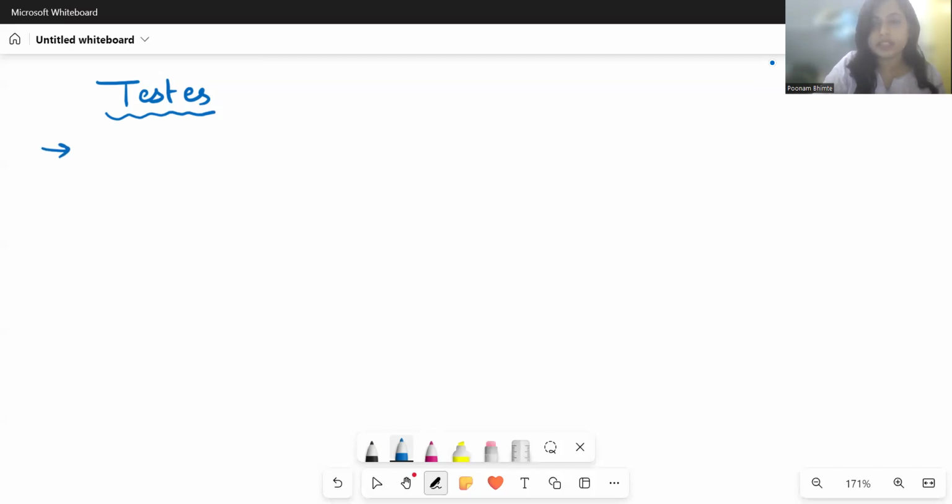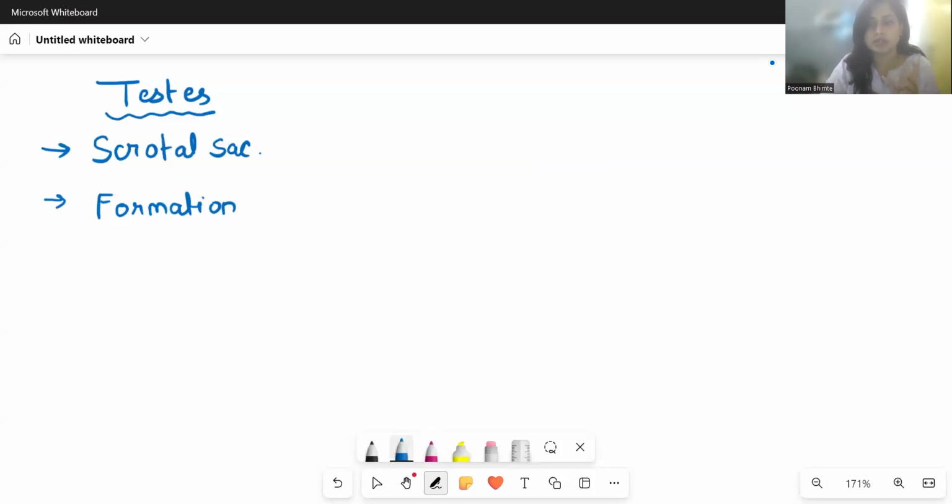It is present in a sac-like structure outside the abdominal cavity, so it is present in the scrotal sac. Although the formation of testes occurs inside the abdomen. Where does the formation happen? When the male child is in the fetus form in the early months, the formation will occur in the abdomen.